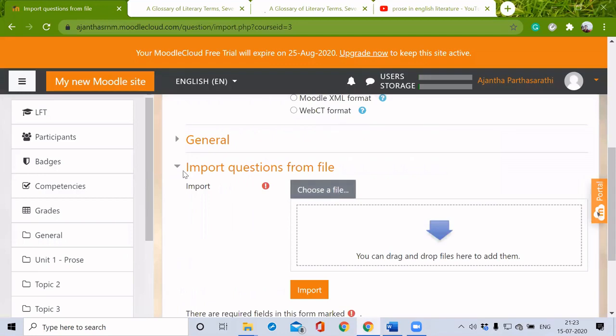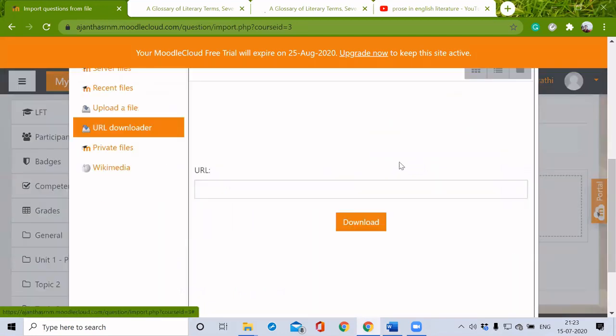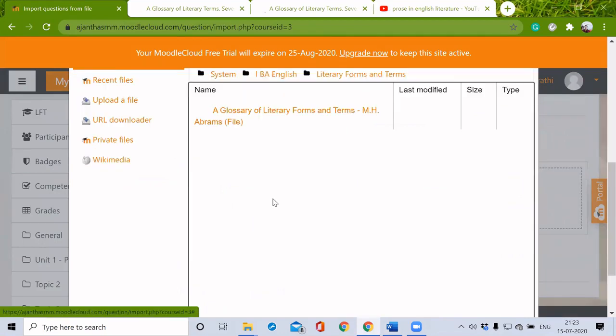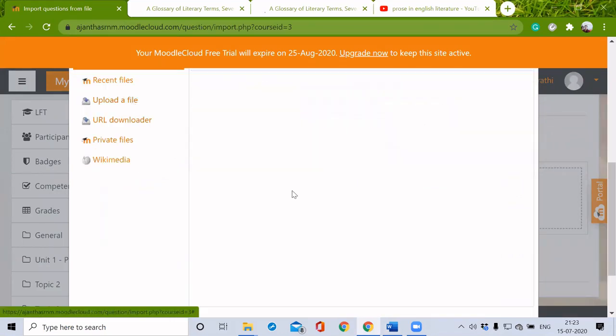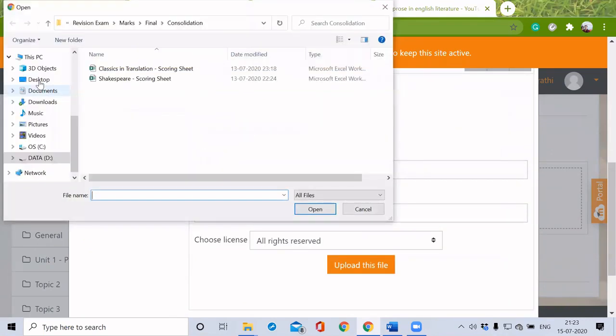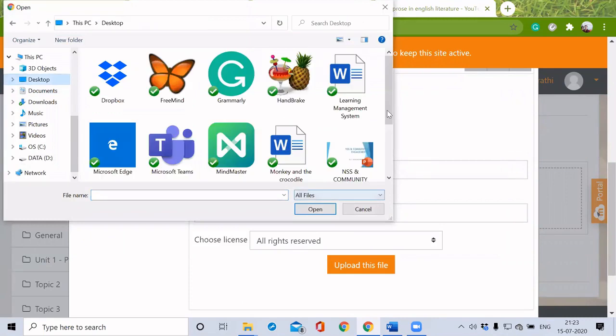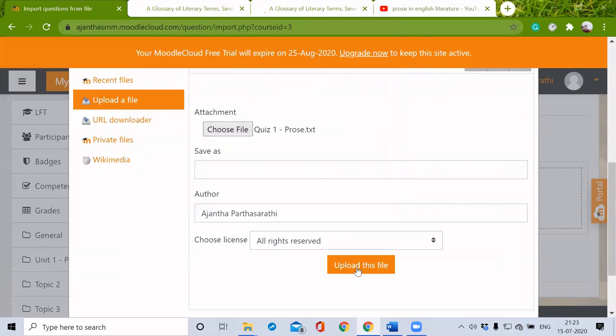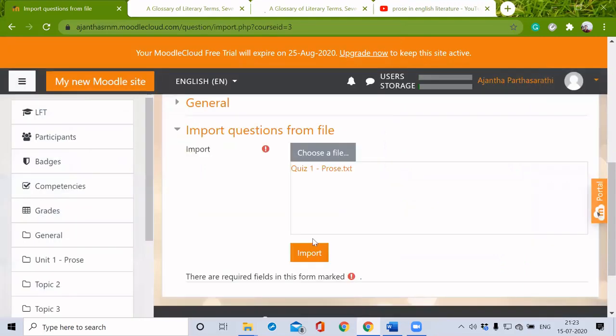Then we have to select a file. Upload your file. Choose file. See, quiz 1 pros. Open. Upload this file. It is uploaded. Then click import.